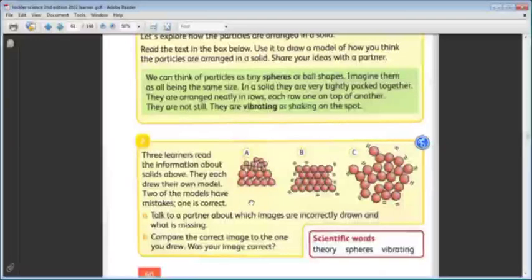A is the incorrect model because we have some particles which are big and other particles which are small. But in the solid state of matter all the particles are the same size.